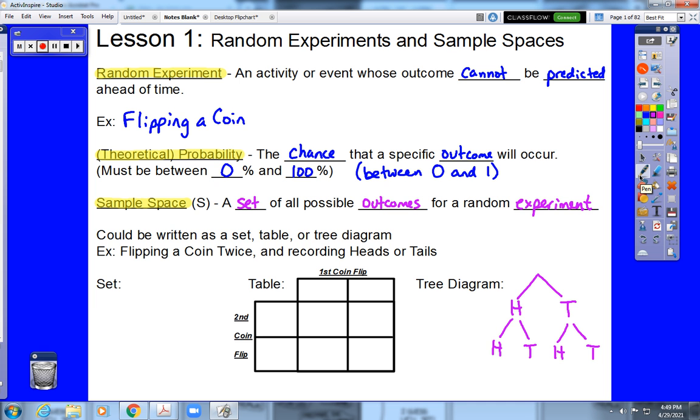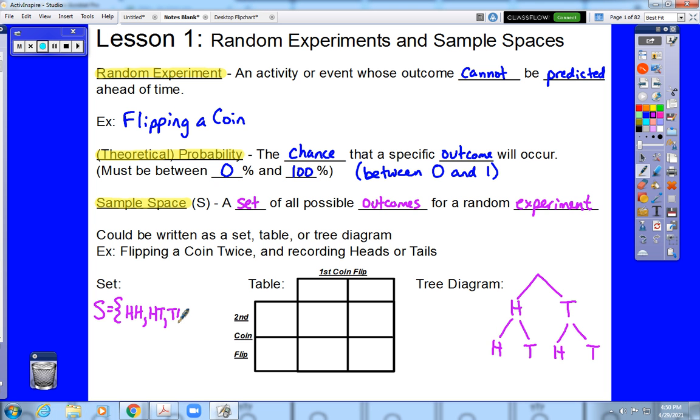So we could also write that out as a set. We would say S for sample space equals, and then we would simply list out: we could get heads twice in a row, we could get heads and then tails, we could get tails and then heads, or we could get tails twice in a row.